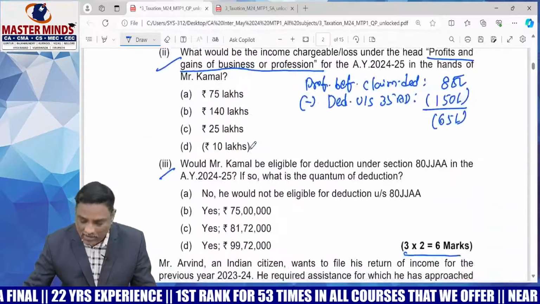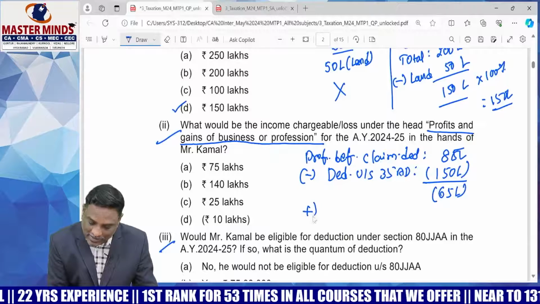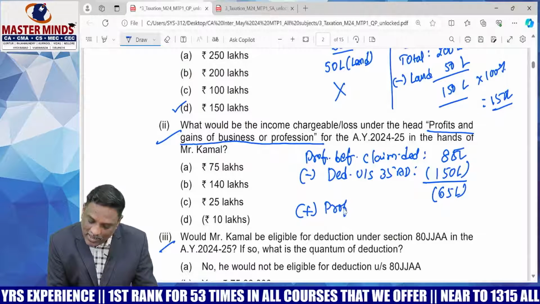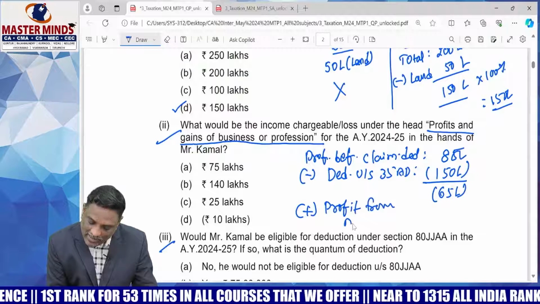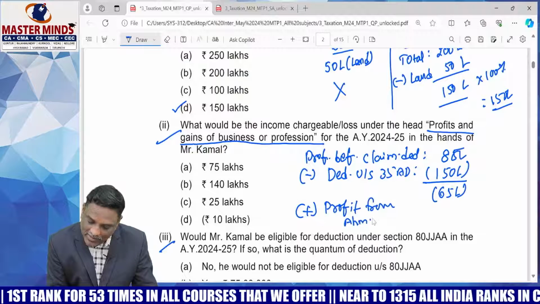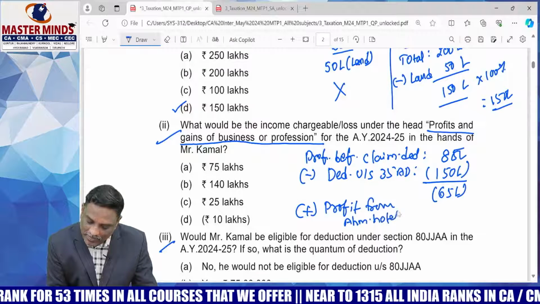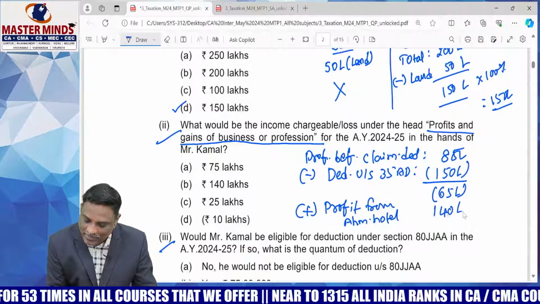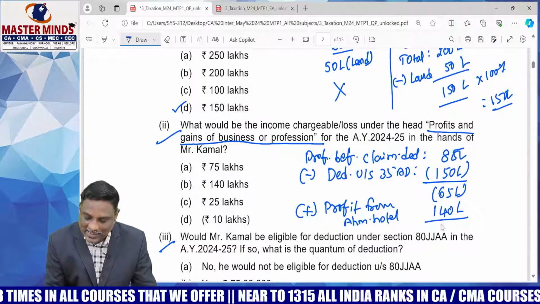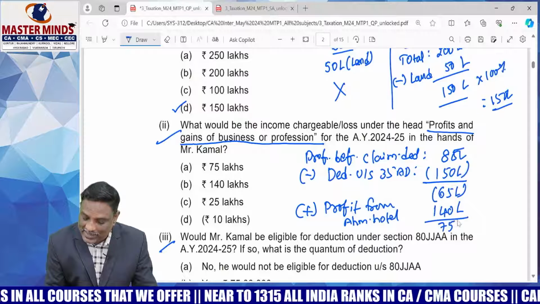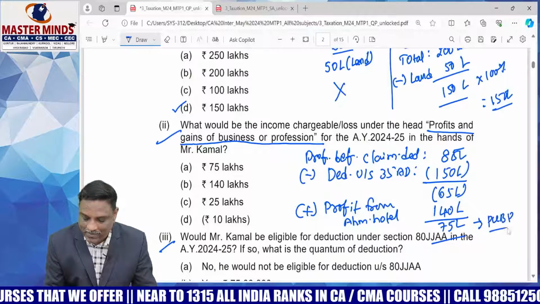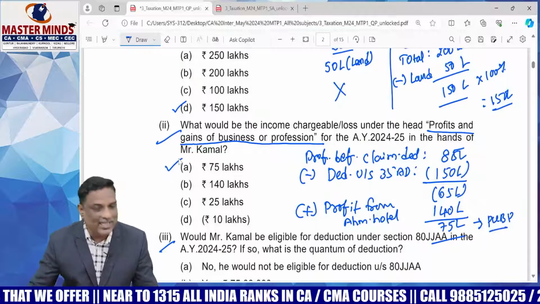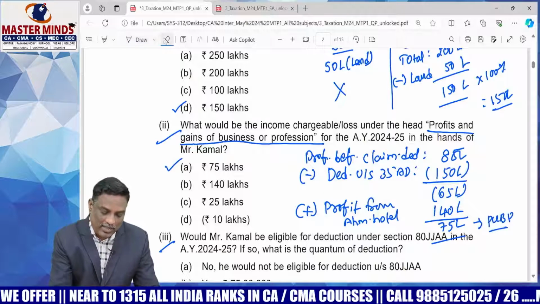That's it. So therefore, plus profit from the Ahmedabad business, another specified business, Ahmedabad hotel, 140 lakhs. Therefore, the ultimate result is 75 lakhs net profit under PGBP. The answer is A. Have you understood?